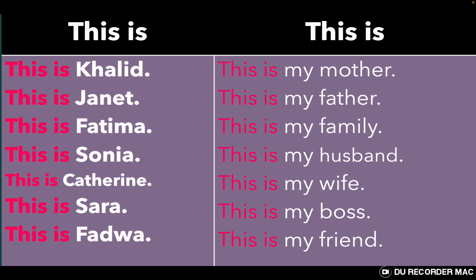If we want to introduce people to each other, we use the expression this is. This is Khalid. This is Janet. This is Fatima. This is Sonia. This is Catherine. This is Sarah. This is Fadwa. Repeat after me. This is my mother. This is my father. This is my family. This is my husband. This is my wife. This is my boss. This is my friend. And you can add any person you want to introduce. So it's very simple. Just use this is and the name of the person you want to introduce.